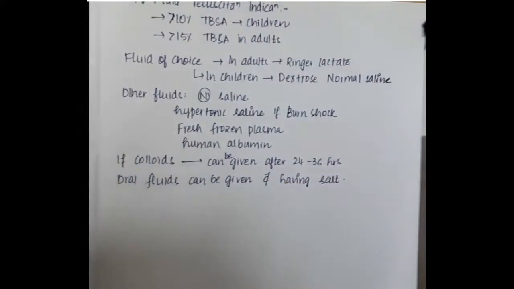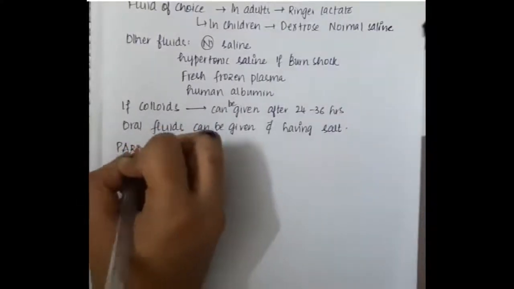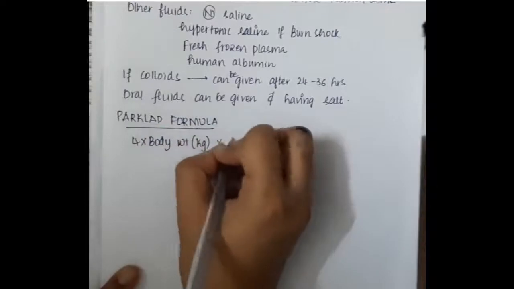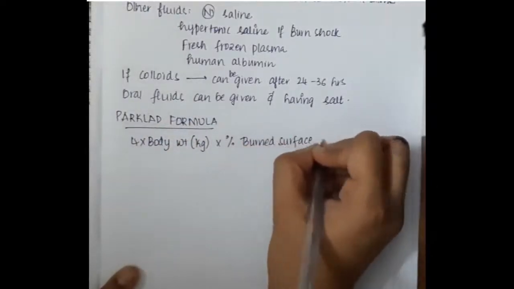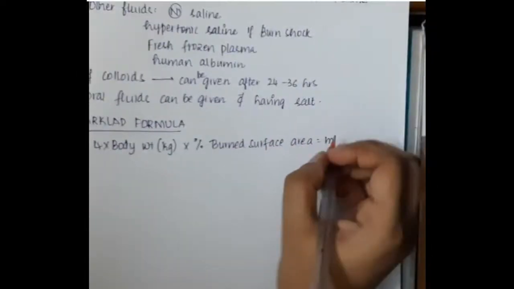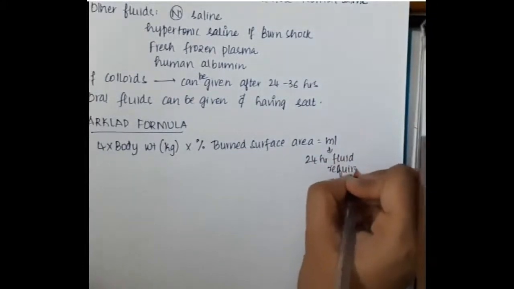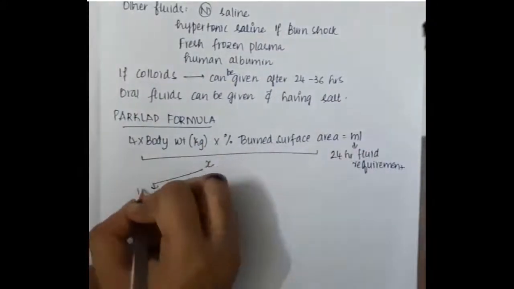Then we have certain formulas for finding out the required resuscitating fluid. We have the Parkland formula, which is 4 into body weight into percentage of burnt surface area, and this is the total requirement of water in ml for 24 hours.